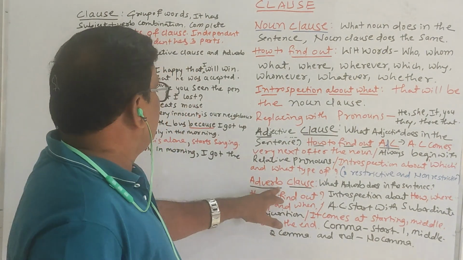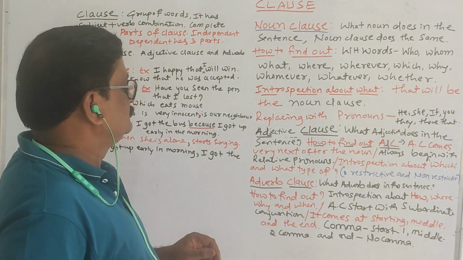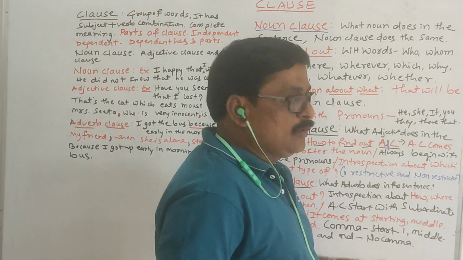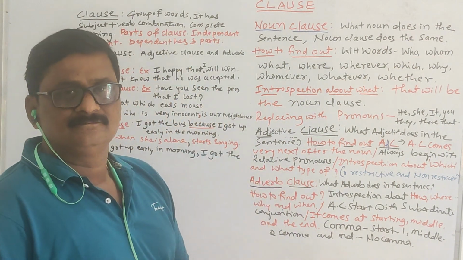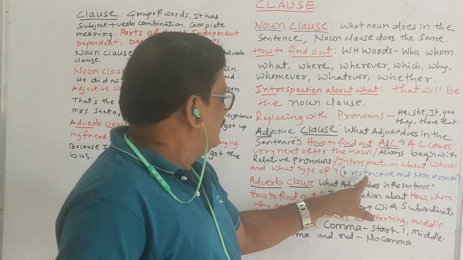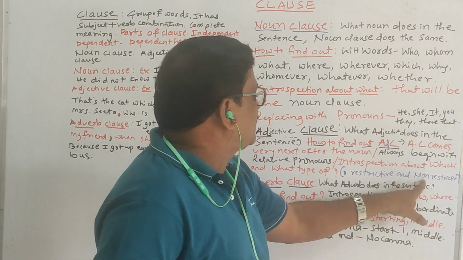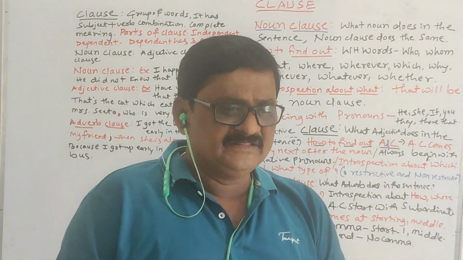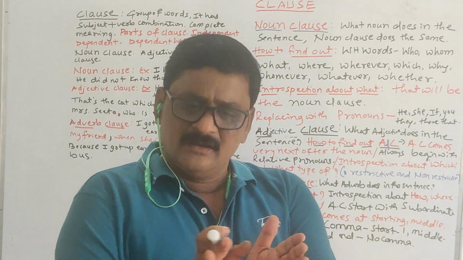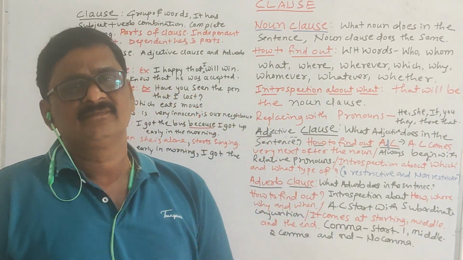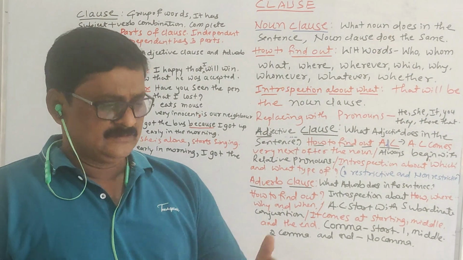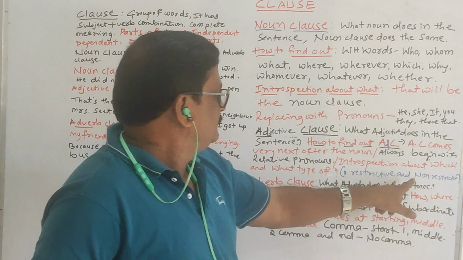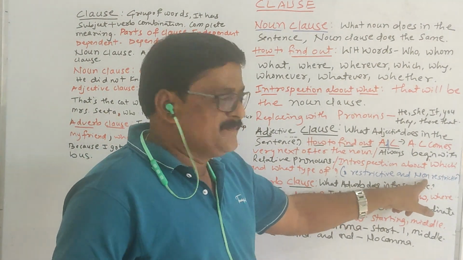Here is one more thing I have to tell you: restrictive and non-restrictive. In a sentence, if we remove the dependent clause and the main clause doesn't have complete meaning, that is restrictive.